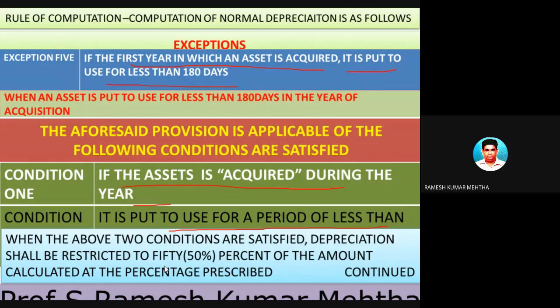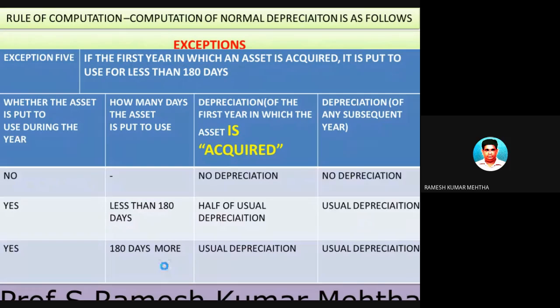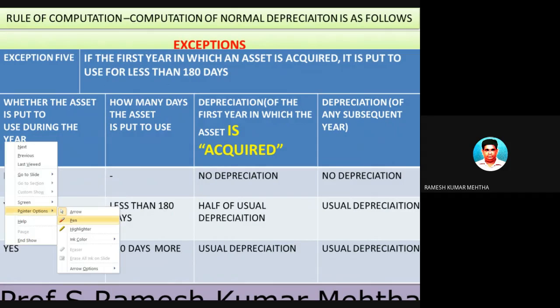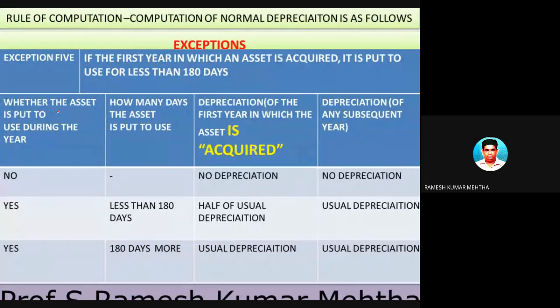Now this table will give you an ample understanding about how depreciation can be claimed in cases where the asset is used for less than 180 days and many other conditions. Very important. Please take a note of this particular slide. I've got 4 columns: whether the asset is put to use during the year or not, how many days the asset is put to use, depreciation of the first year in which the asset is acquired, and depreciation of the subsequent year.